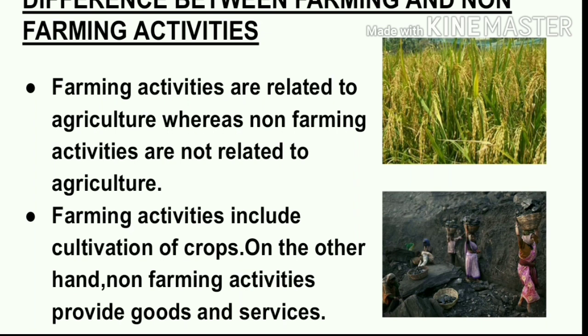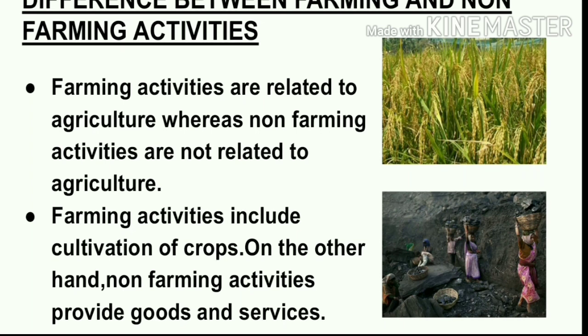So students, the pictures given in this slide are related to farming and non-farming activities. The first picture is related to farming. It is, I think, production of rice, and the second picture is a mining activity going on in a mining sector.